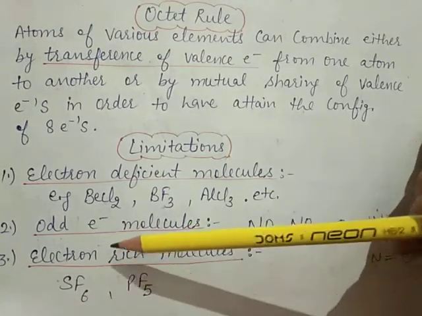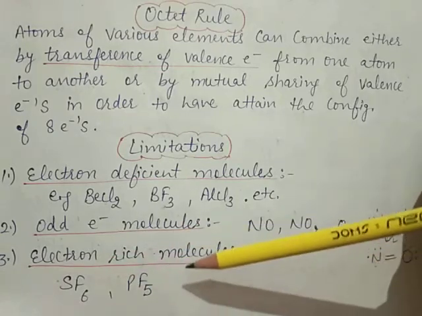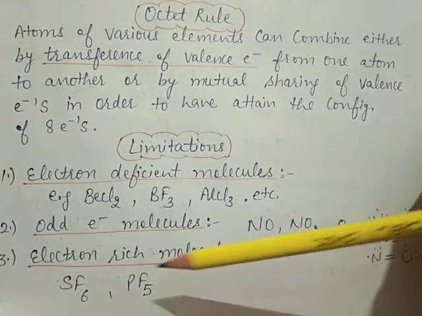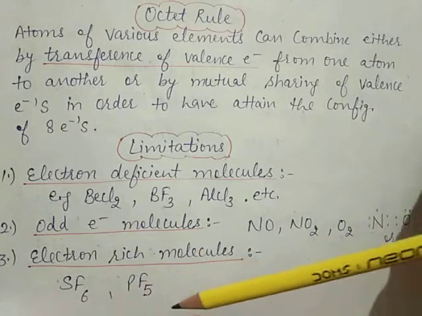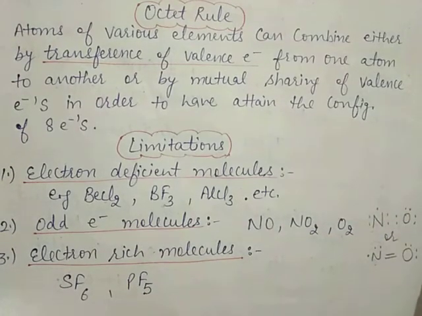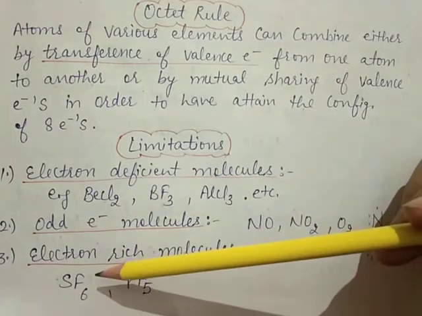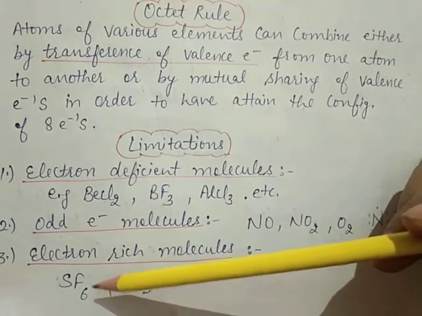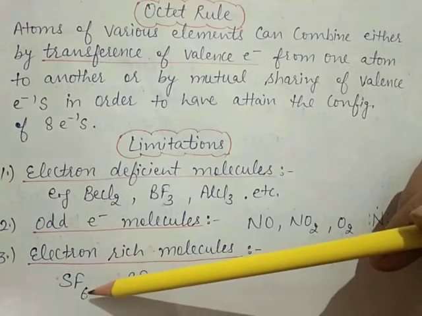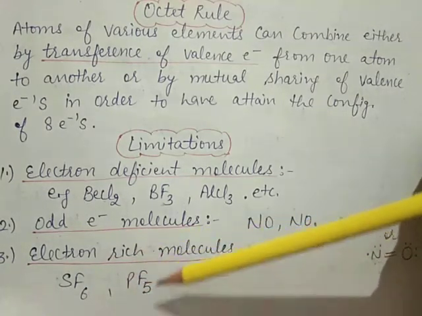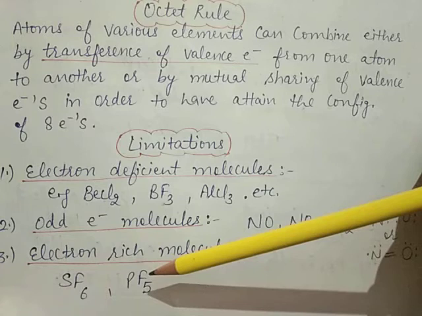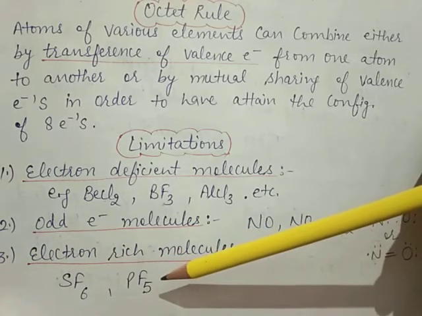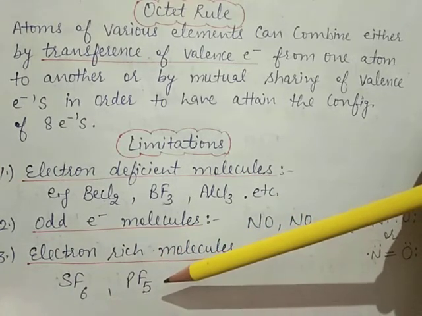Here we take the example of electron rich molecules, means more than 8 electrons: SF6, PF5. In case of SF6, sulfur has 12 electrons around the sulfur atom. In case of PCl5, 10 electrons around the phosphorus atom.